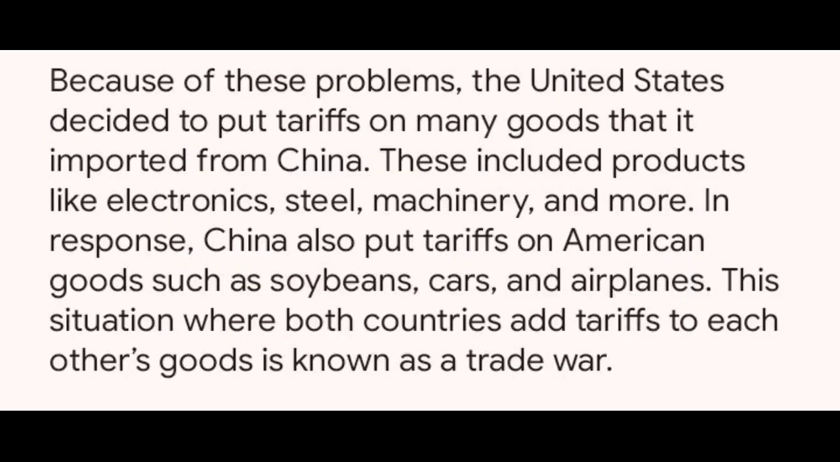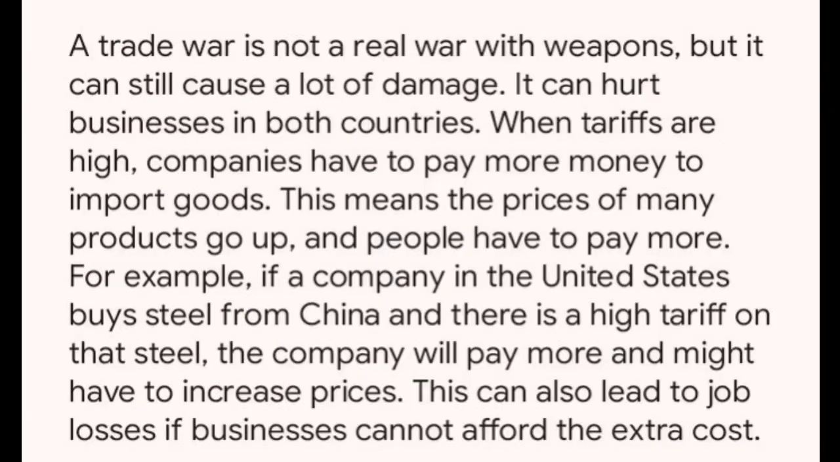Because of these problems, the United States decided to put tariffs on many goods that it imported from China. These included products like electronics, steel, machinery, and more. In response, China also put tariffs on American goods such as soybeans, cars, and airplanes. This situation where both countries add tariffs to each other's goods is known as a trade war. A trade war is not a real war with weapons, but it can still cause a lot of damage. It can hurt businesses in both countries.